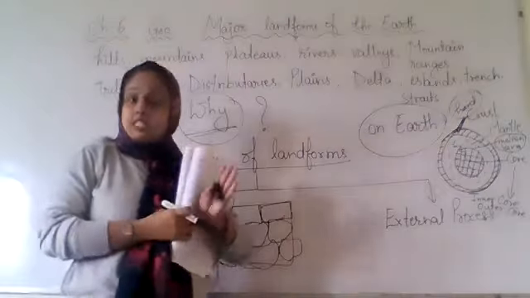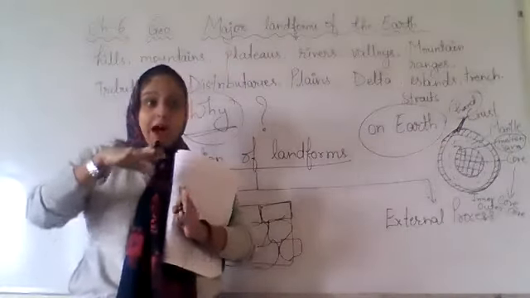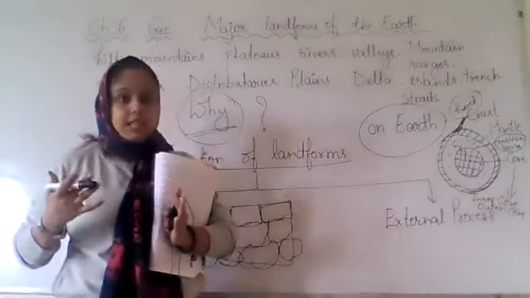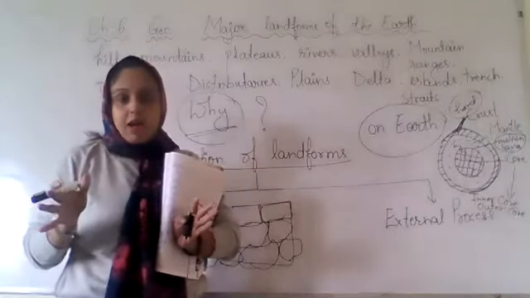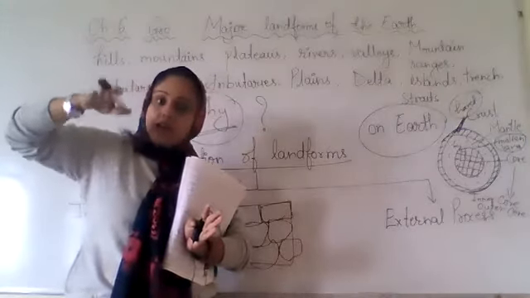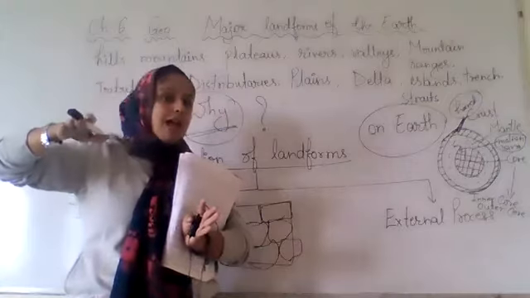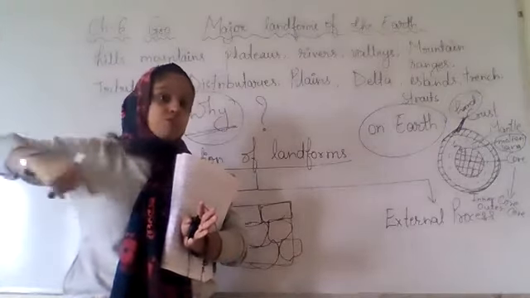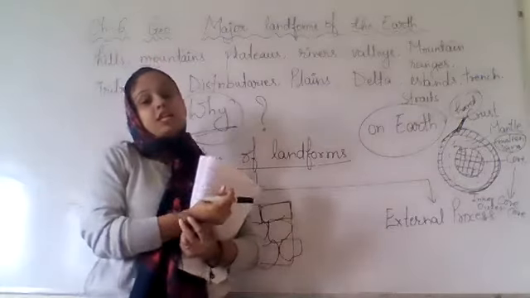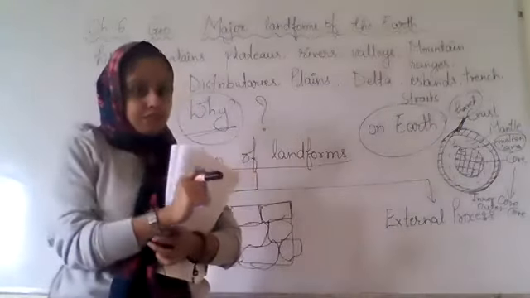These tectonic plates are on lava. Inside the earth's surface, what is there? Molten lava. So on the lava, these tectonic plates are there. Earth is also moving, and lava is not solid.